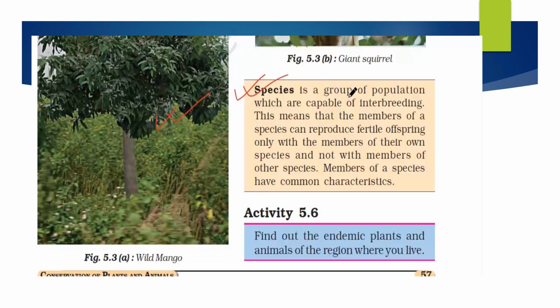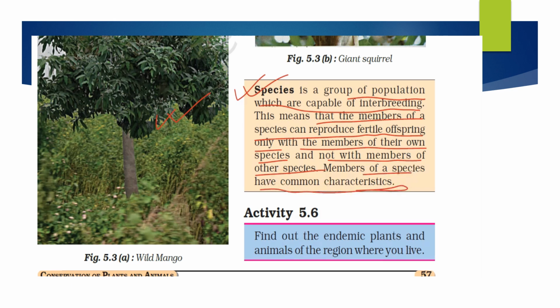A species is a group of population which are capable of interbreeding. Okay. So this means that the members of the species can reproduce fertile offspring only with the members of their own species and not with the members of other species. What does this mean? This means that these organisms are capable of breeding with the members of their own species, and not with the members of other species. So members of a species have common characteristics.